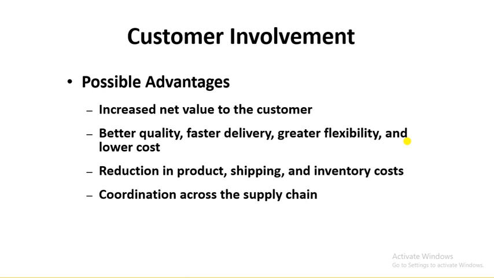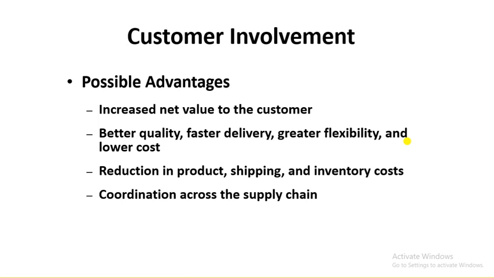Similarly, customer involvement leads to better quality, faster delivery, greater flexibility, and lower cost. How can you make this argument?